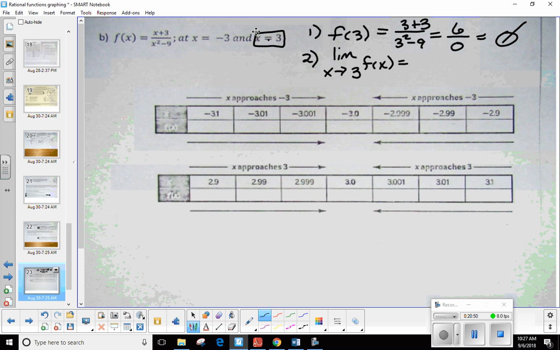All right, well, here's my table right here. Okay? I've got values to the right and to the left, just like we've been doing. So here, limit as x approaches 3 from the left, and the limit as x approaches 3 from the right.